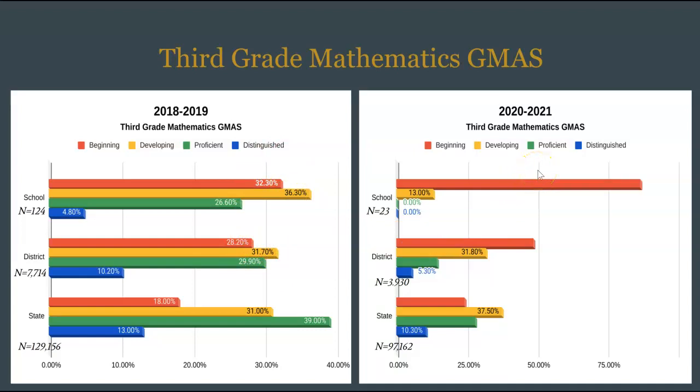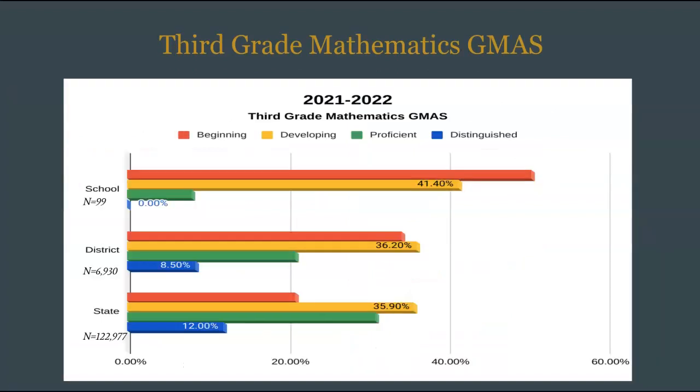The 2021 data shows that at all 3 levels, more than 40% of students were not tested. At Oakview, only 23 third grade students were tested, resulting in skewed data. During the first semester and some of the second semester, students received virtual instruction due to the COVID pandemic. In 2022, 99 third grade students were tested, and Oakview saw an improvement in the percentage of developing level students.